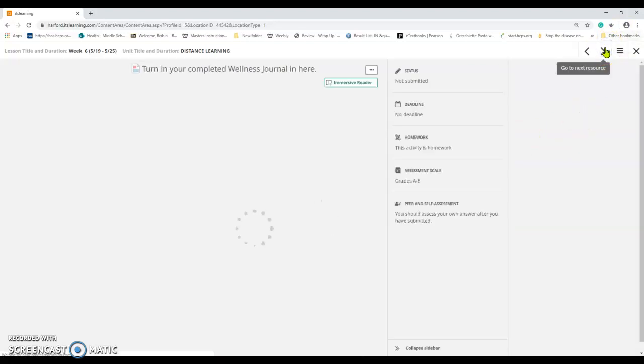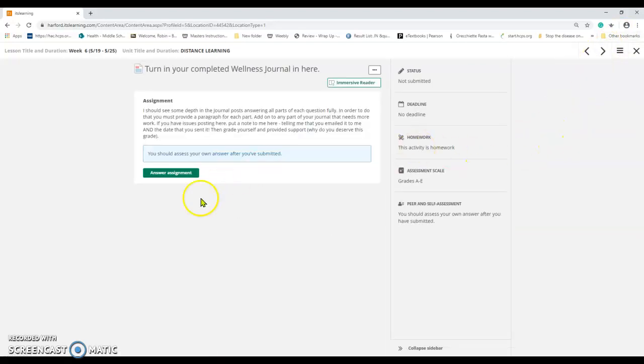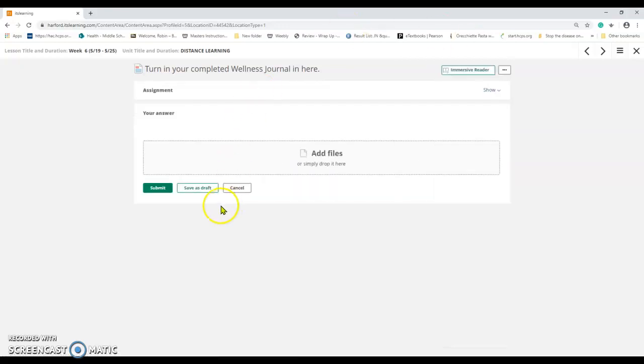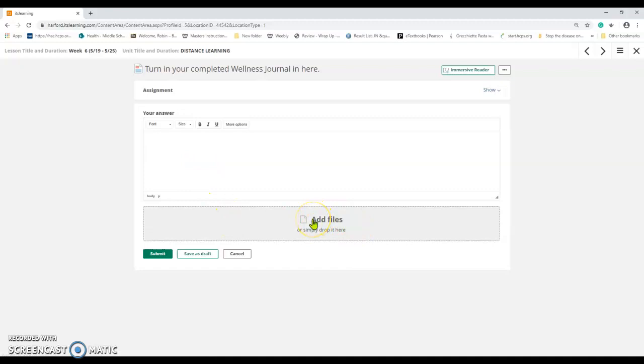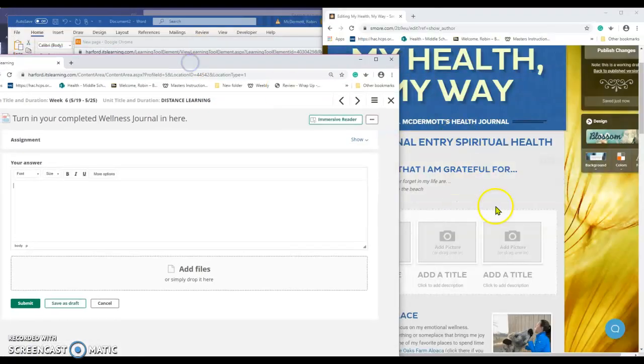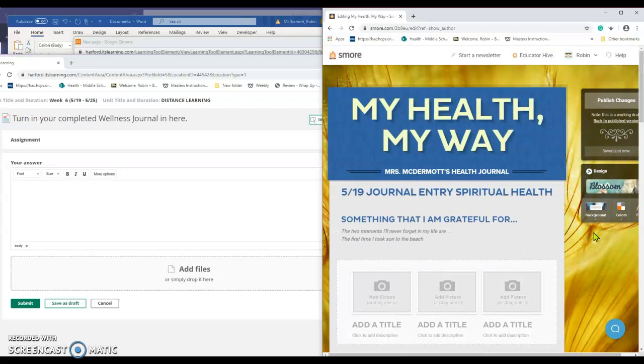If you have questions, please visit us on that meeting time tomorrow. When you are finished with that journal, and it's perfect, it's lovely, you are going to come here and turn it in. Here's where the assignment gets turned in. Click on answer assignment. You can drag and drop your file right here. If it's a file like a Smore, you're just going to copy and paste the link right here. So for example, here's what my Smore looks like right here. I have not finished it.